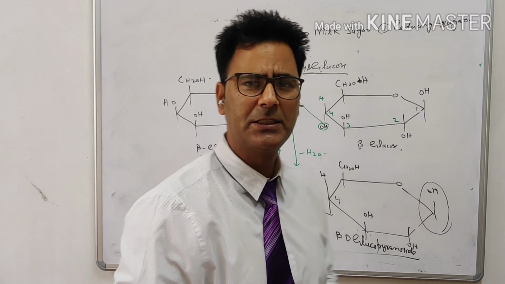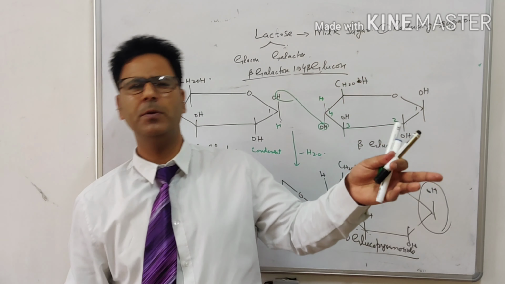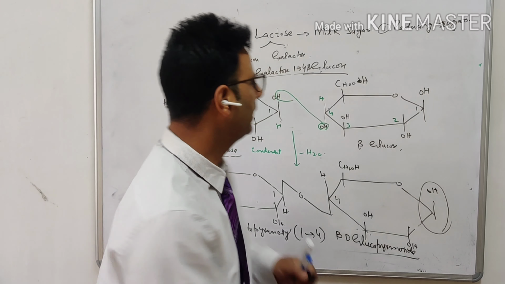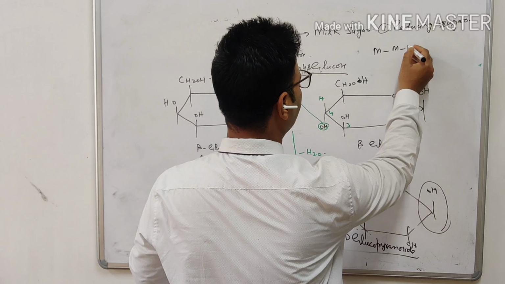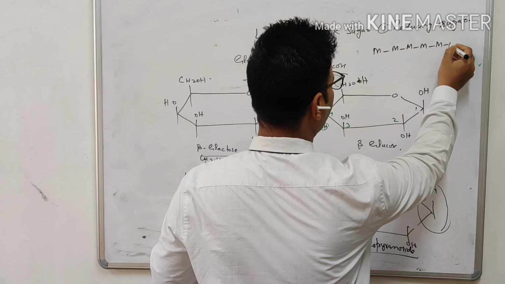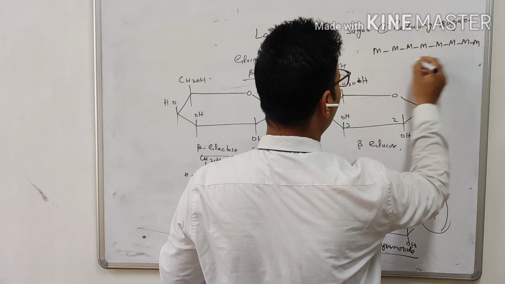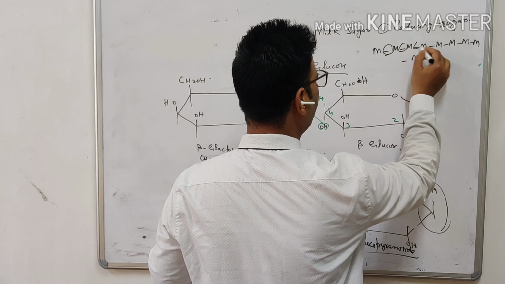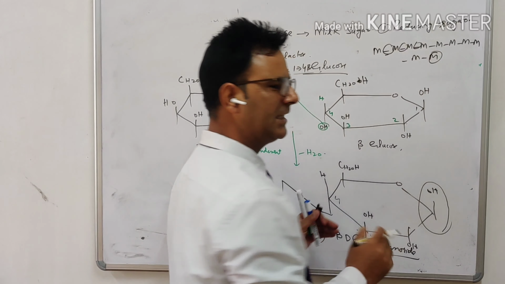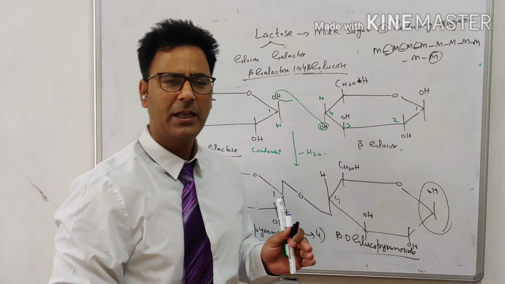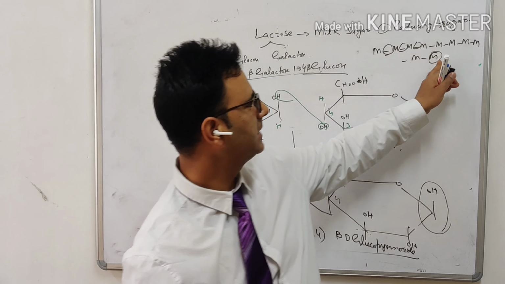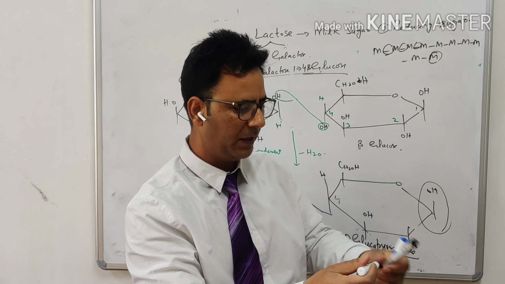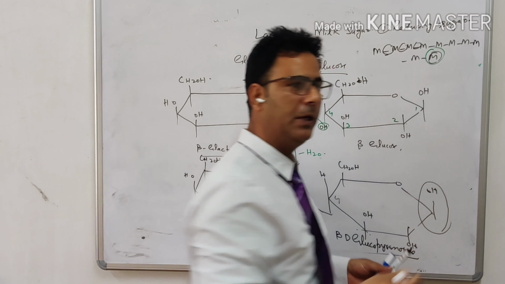Even in polysaccharides, we see there is the last anomeric carbon which is free. All the monosaccharides are bound to each other, so the anomeric carbons are also completely bound. There is no anomeric carbon free except on the right side of the polysaccharide, where you will find one anomeric carbon free.